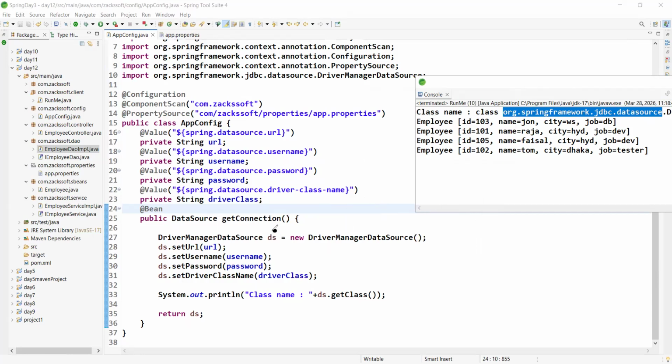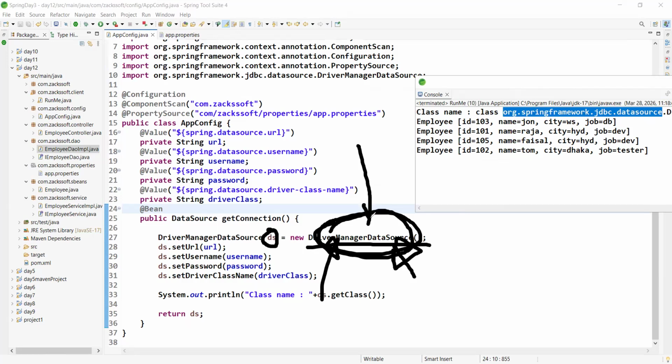So actually, the problem is here. Just understand, this is the point. Maybe the interviewer can ask this question also, right? So actually, this driver manager data source, we are feeling this is the connection pool only, right? Yes or no?